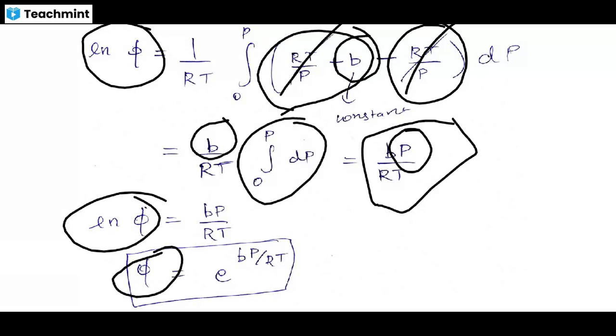They ask for the fugacity coefficient. Okay, so ln is nothing but, if you take e power on both sides, it gives e power BP divided by RT.